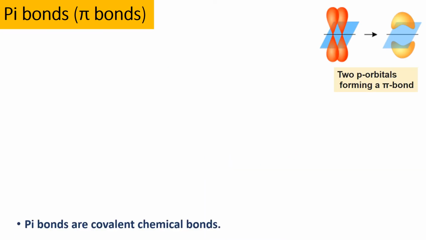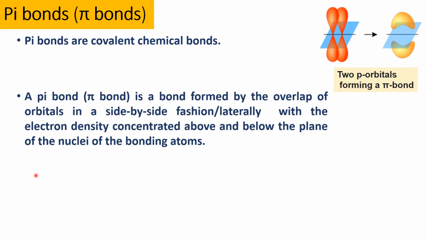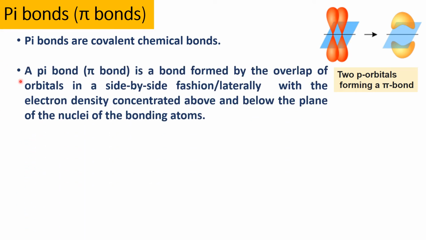Pi bonds. Pi bonds are covalent chemical bonds. A pi bond is a bond formed by the overlap of orbitals in a side-by-side fashion, or laterally, with the electron density concentrated above and below the plane of the nuclei of bonding atoms. The figure showing